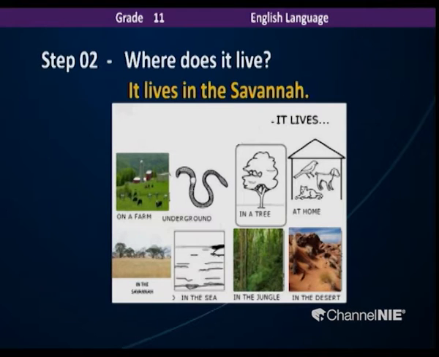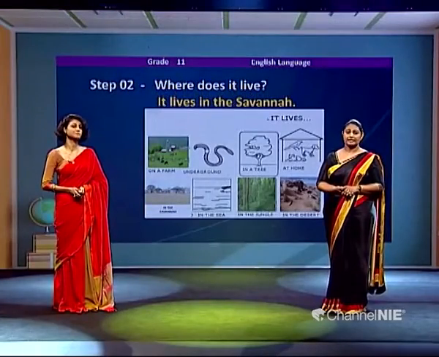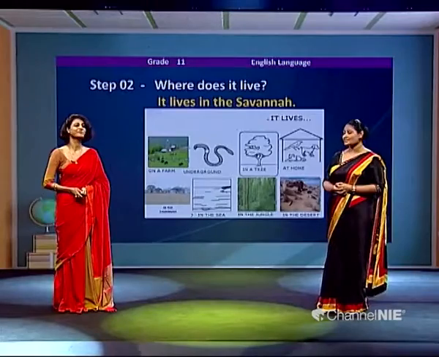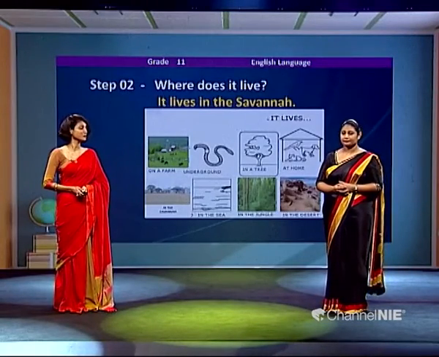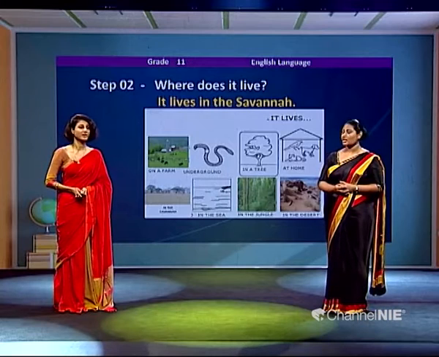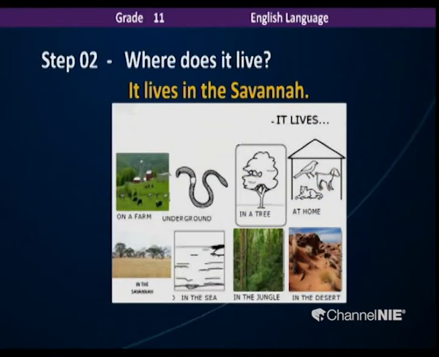That's right. And what are the other places where animals can live? On a farm, underground, in a tree. They can live at home as well, like the cat. Domestic animals are there. In the desert, the forests, in the jungle, in the sea. Yes, all these places, children, you can write the place where the animal lives in your description.